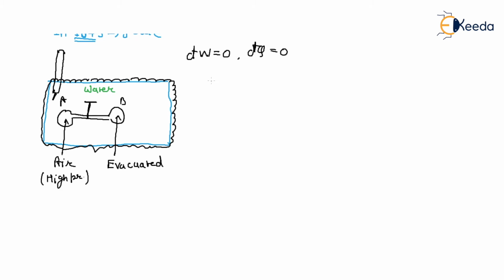If you apply the first law, dQ equals dU plus dW, if there is expansion against vacuum, there is no work done.